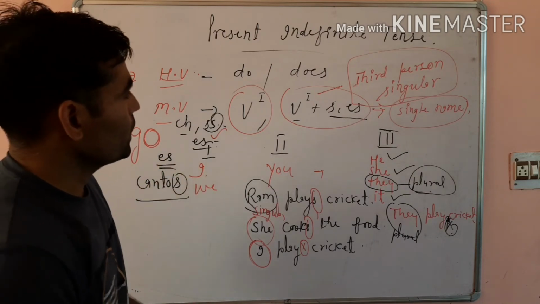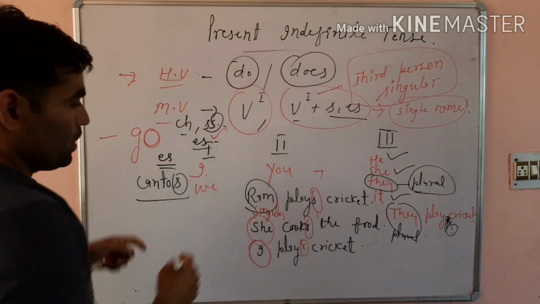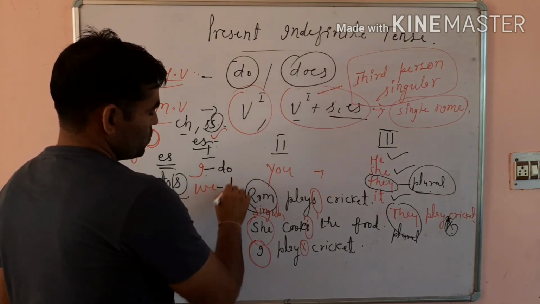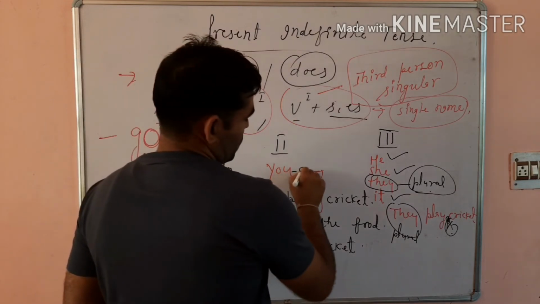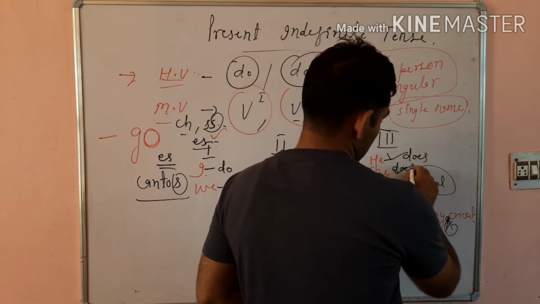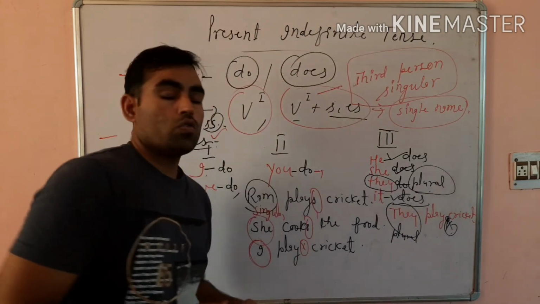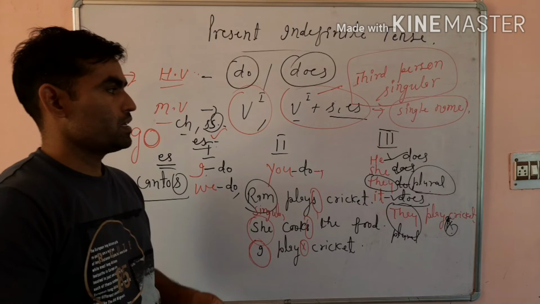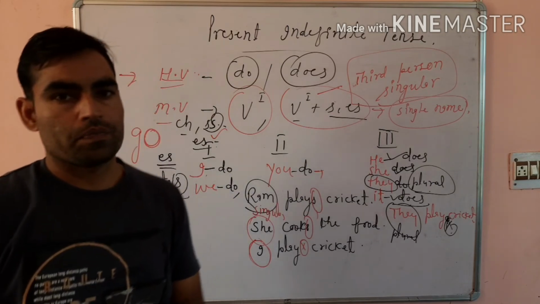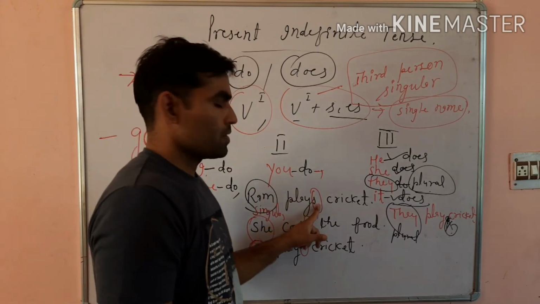And now we come to the point of do or does. With I, we use do. With we, we use do. With he, she, it, we use does. One more common thing that we find here is the same condition as with s or es.